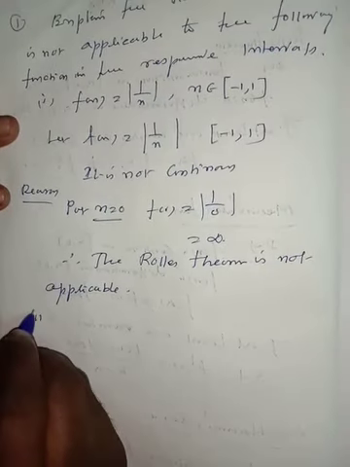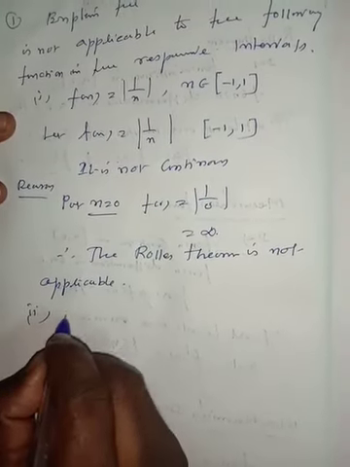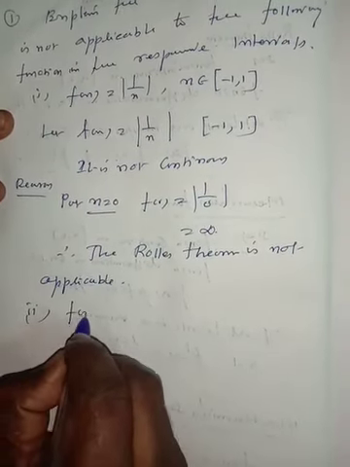Subdivision number 2, f of x is equal to x minus 2 log x.